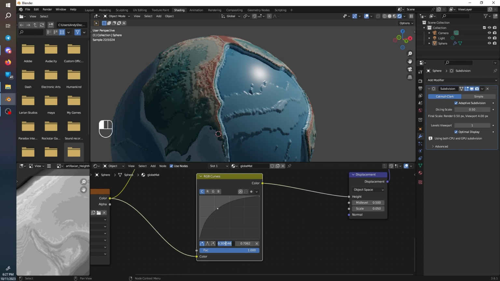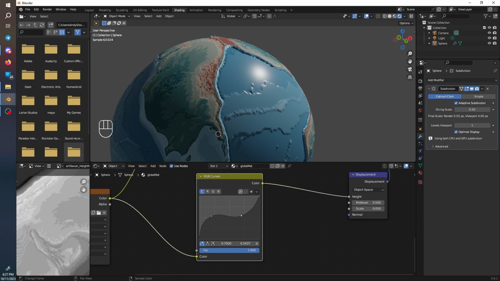The first one was at 0.2, and the second one was at 0.53. Or sorry, these coordinates. The second point I had at 0.67 and 0.66.